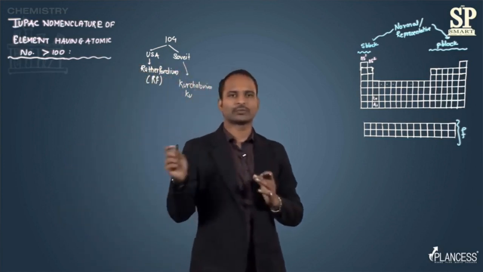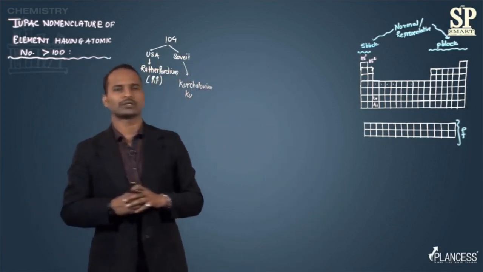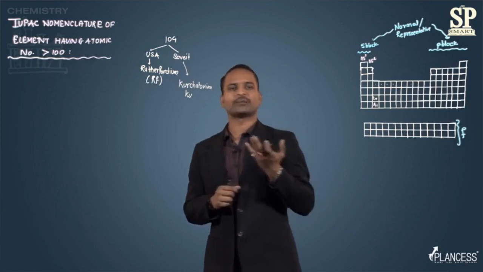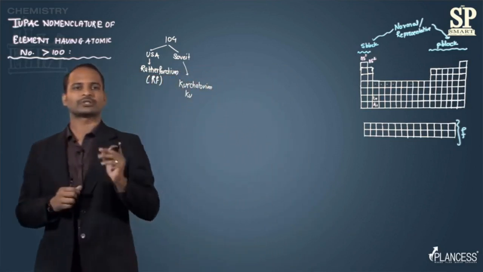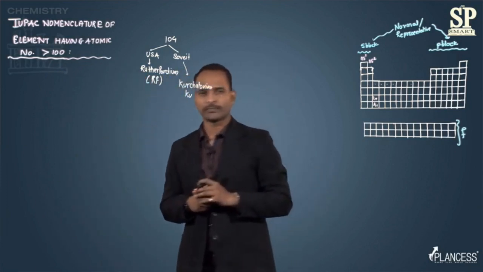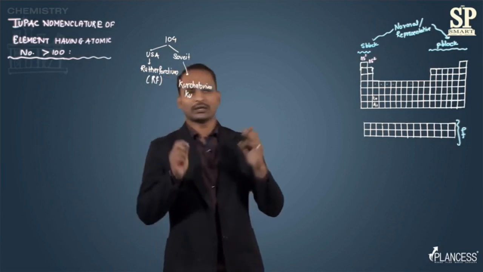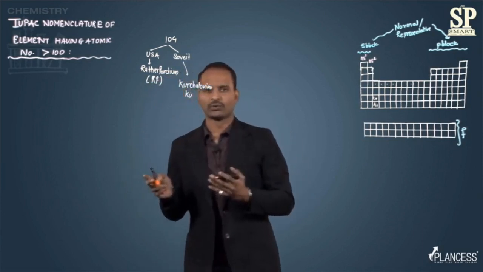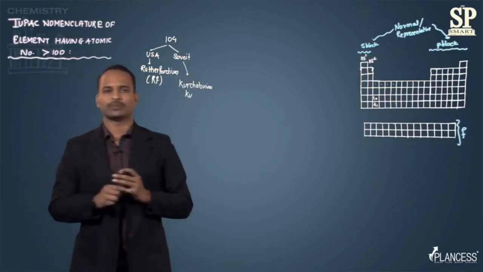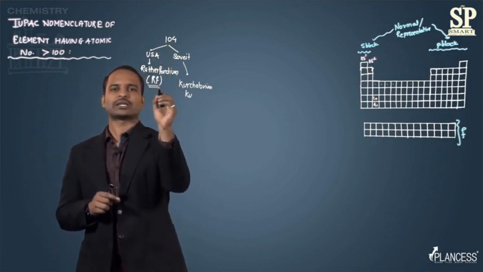So at their country level, the USA always called it Rutherfordium and the Soviet Union called it Kurchatovium. The problem arises when the same element comes to the universal level. The problem was what name should be considered for that particular element, whether Rutherfordium or Kurchatovium. So that such problems cannot be created in future, the IUPAC gives a nomenclature rule, so that whatever the next element discovered will be named according to the IUPAC nomenclature. Currently, for the element having atomic number 104, the IUPAC selected the name Rutherfordium.